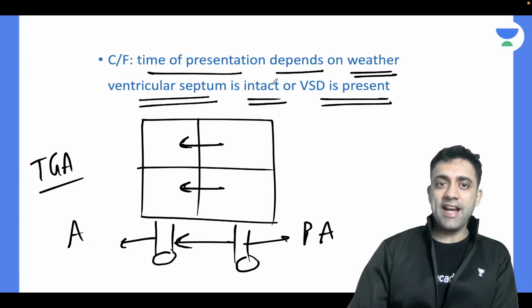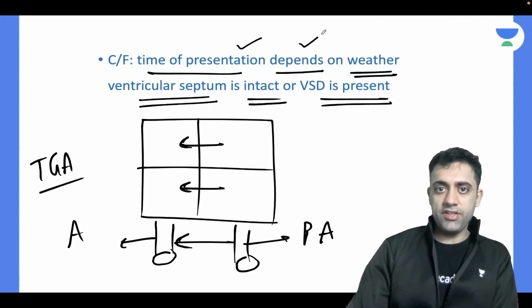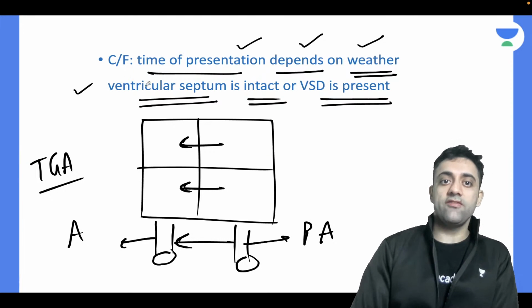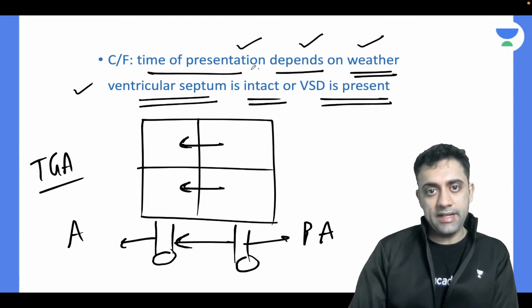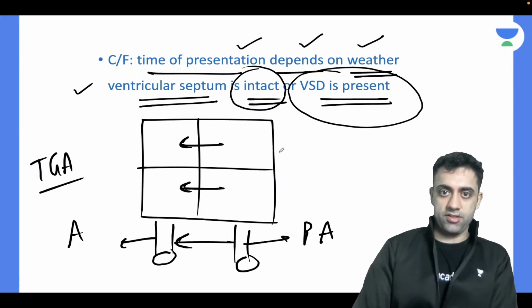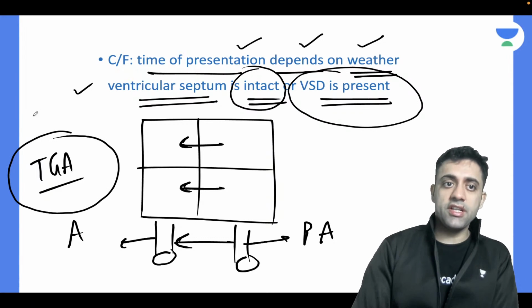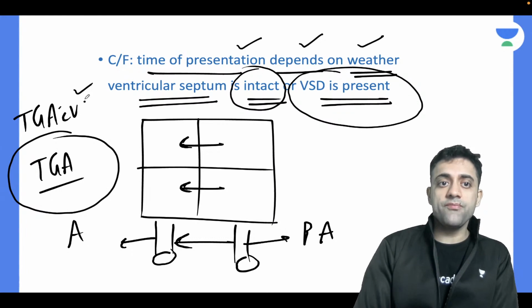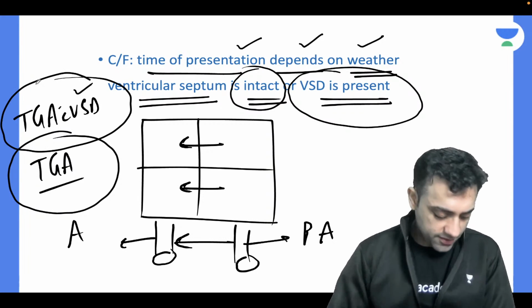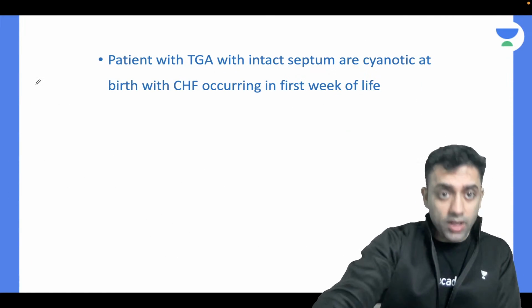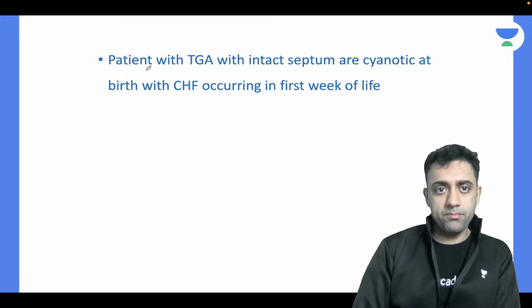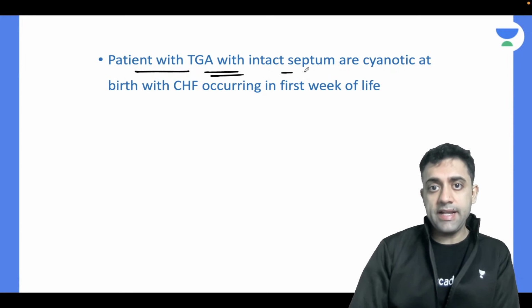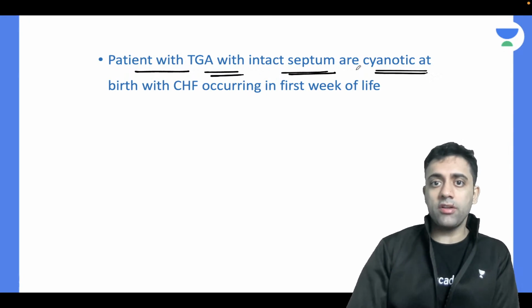So the time of presentation of clinical features depends on whether the ventricular septum is intact or VSD is present, meaning it is isolated TGA or TGA with VSD. Now remember, patients with TGA with intact septum are cyanotic at birth.